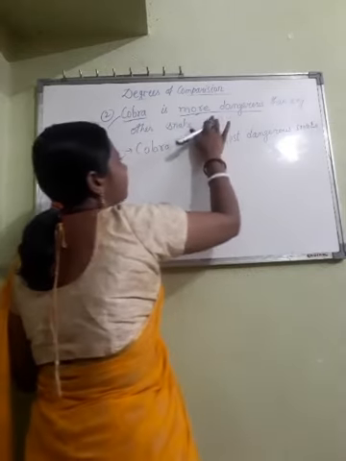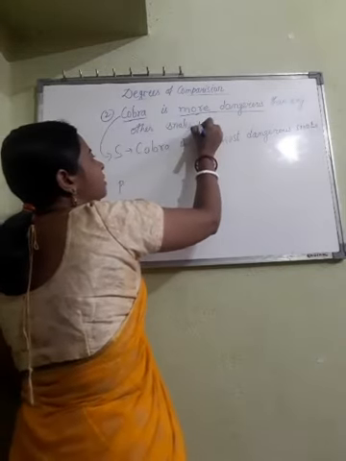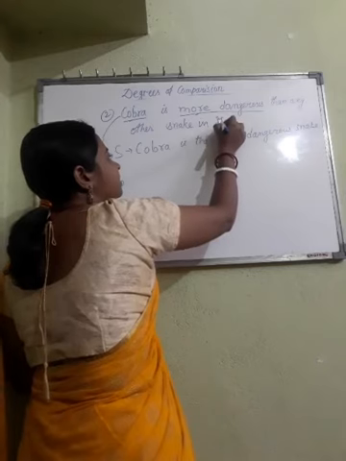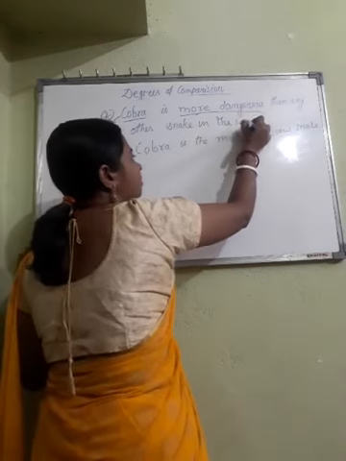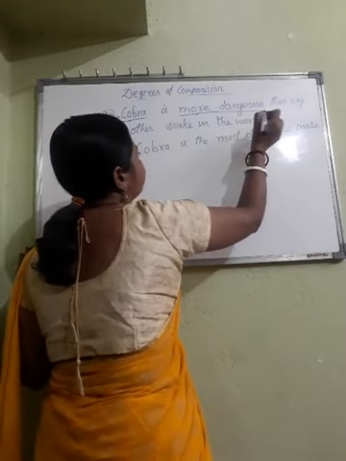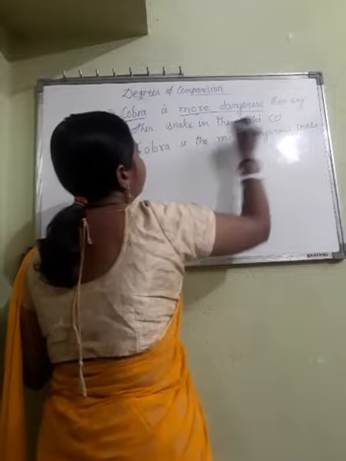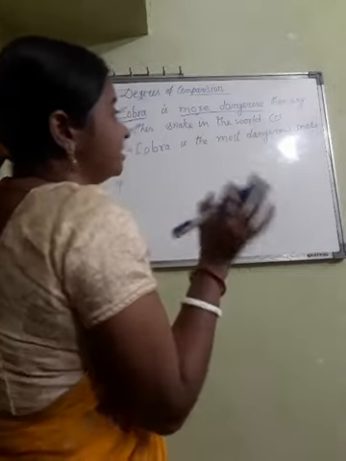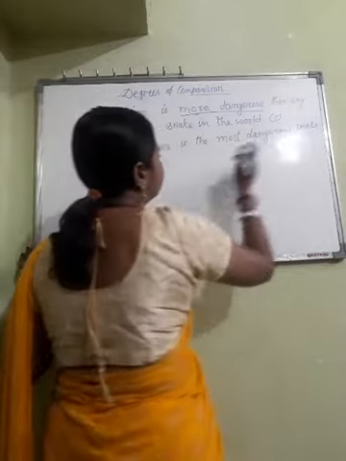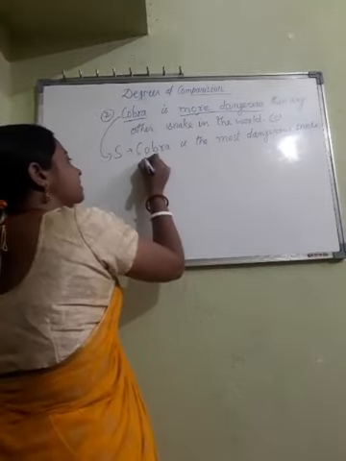Here I have not written in the world, in the country; anything can be in the question. Cobra is the most dangerous snake in the world. You can add this in the world.